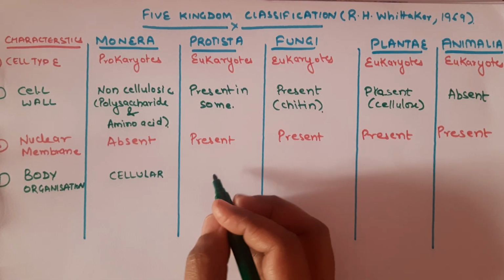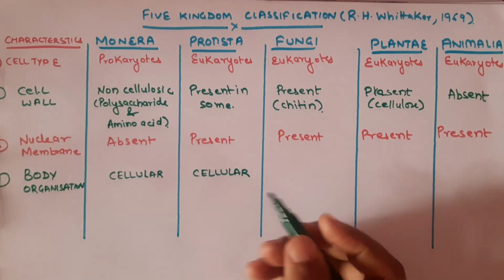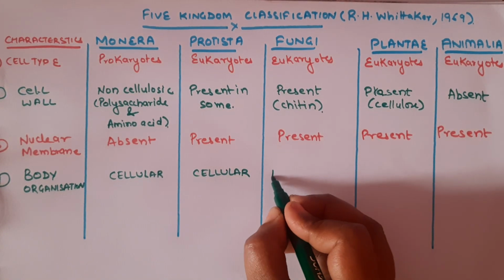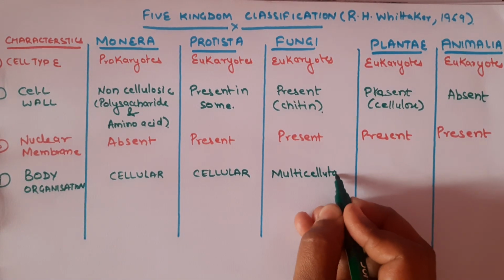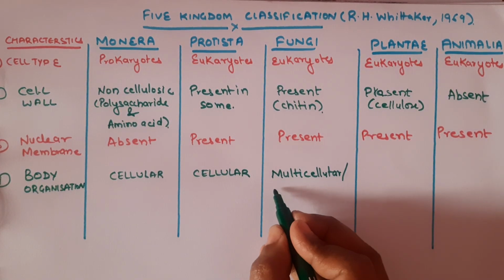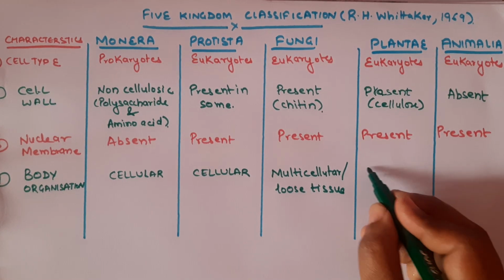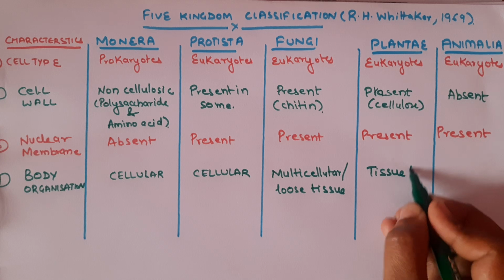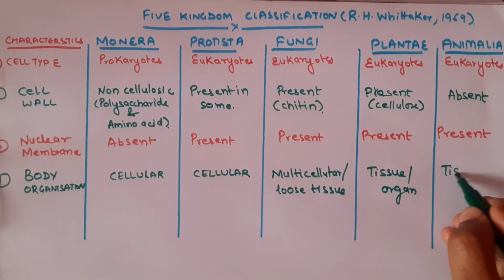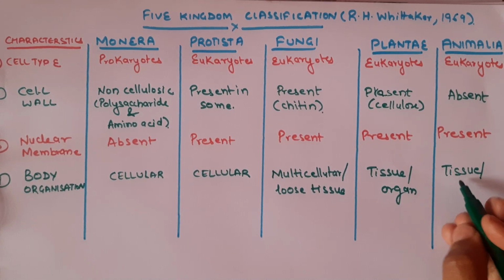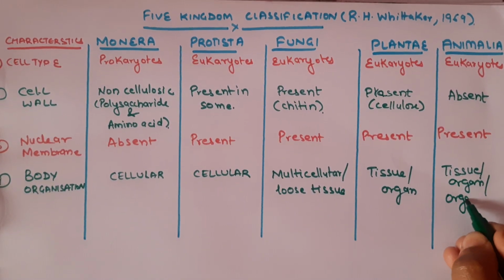Protista also cellular, and the fungi include multicellular organisms with loose tissue. The Plantae have the tissue system as well as the organ system. And the Animalia also possess tissue, organ and organ system.